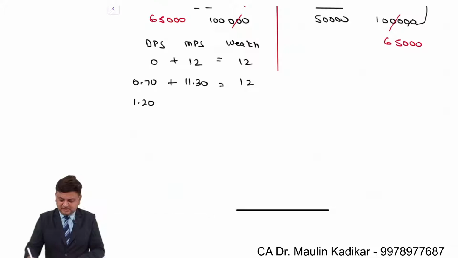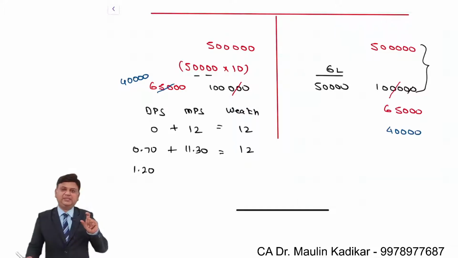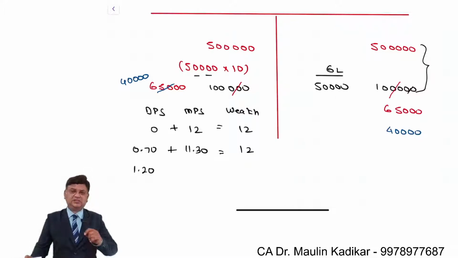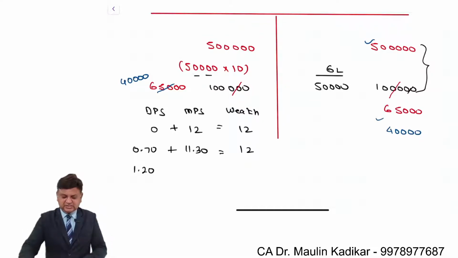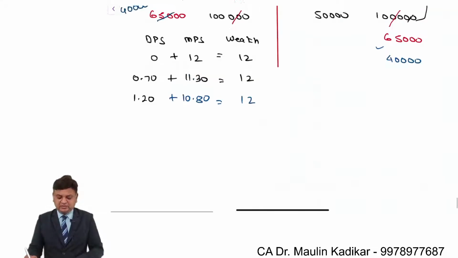So can we say that 40,000 is the remaining cash balance, that is the assets, and over here this will also reduce to 40,000, because 1 rupee 20 paise is paid as dividend. Now this 5 lakh plus 40,000, that is the assets of the company, upon 50,000 shares. So the price of the equity share would be 10.8. So overall wealth is again 12 rupees.